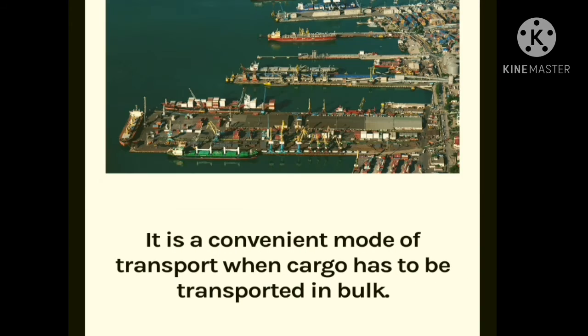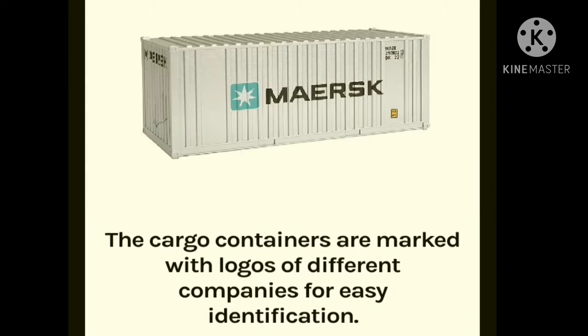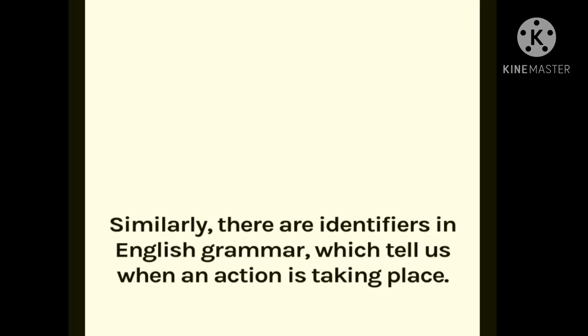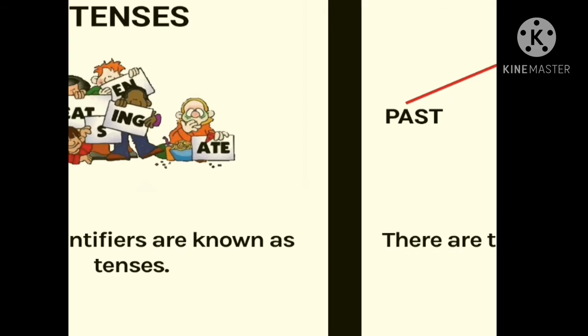Transport by sea is one of the most widely used modes of freight transport. It is a convenient mode of transport when cargo has to be transported in bulk. The cargo containers are marked with a logo of different companies for easy identification. Similarly, there are identifiers in English grammar which tell us when an action is taking place. These identifiers are known as tenses.